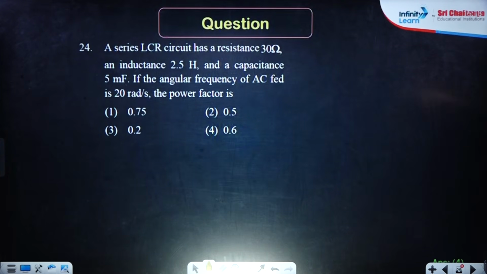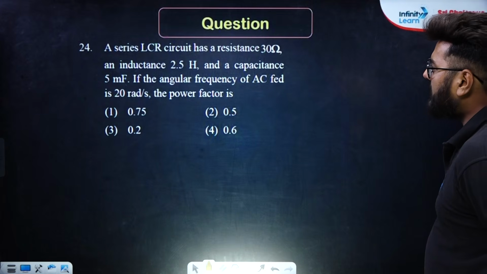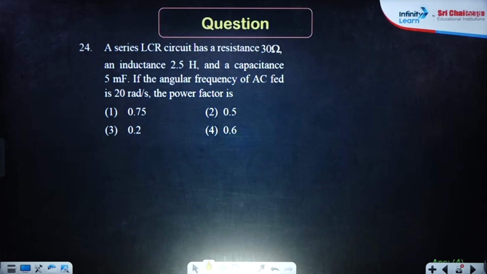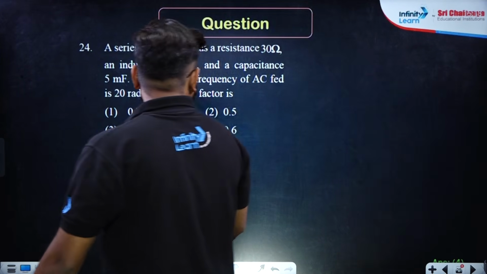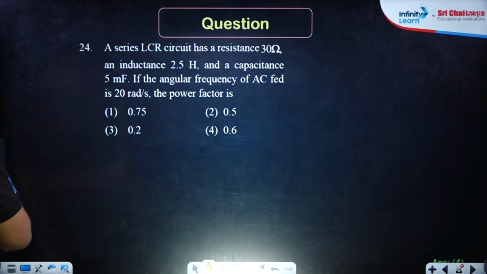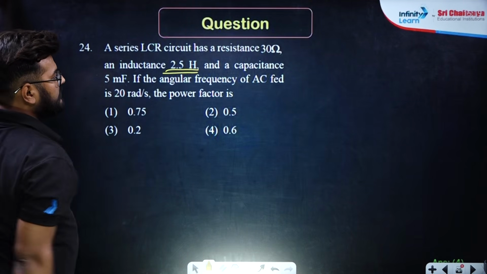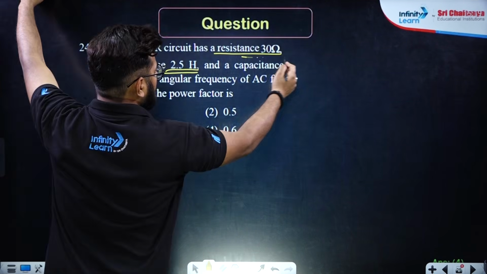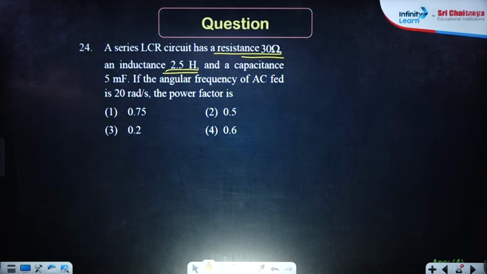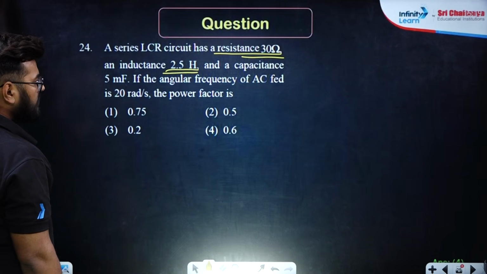Then a series LCR circuit has a resistance 30 ohm, an inductance 2.5 Henry, and a capacitance 5 millifarad. If the angular frequency of AC fed is 20 radian per second, the power factor is? A series LCR circuit has a resistance of 30 ohm, an inductance this much, and capacitance. If the angular frequency of AC fed is 20 radian per second, the power factor will be?